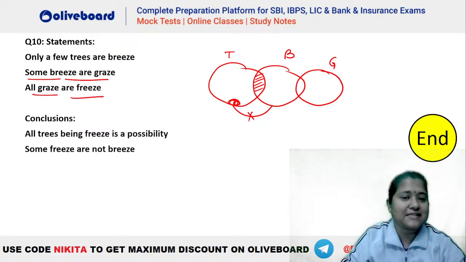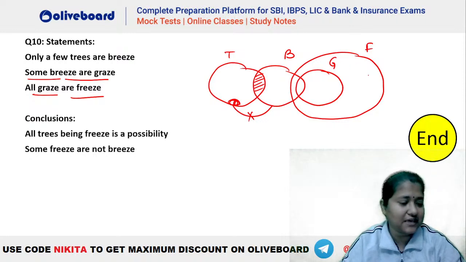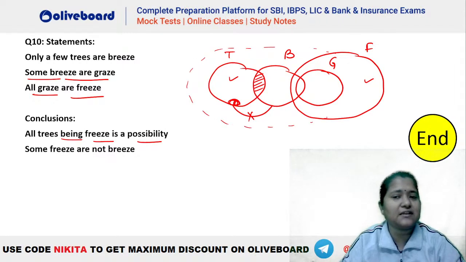Then we have all grays are freeze, so all grays are freeze will be like this. So this is your diagram, okay. First conclusion, all trees being freeze is a possibility. Can all trees go inside your freeze? You can see absolutely trees is independent of freeze. We could have made freeze something like this also, right? There is nothing negative between your F and T. There is no negative information between freeze and trees. So freeze can take your trees completely inside it. So absolutely this is right, isn't it? So all trees being freeze is a possibility, right?